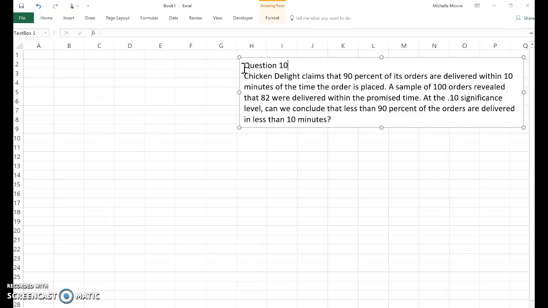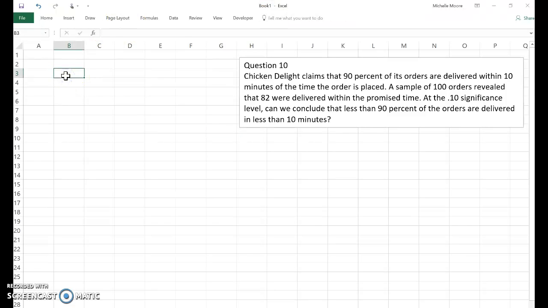Now if we take a look at this problem, you'll discover it's a little different than some of the others we've covered. It doesn't have a mean or a standard deviation mentioned in here. What we see is that we have percents, or fractions, right? A sample of 100 orders revealed that 82 were delivered in the promised time. Because we have fractions and percents, we are dealing with a proportion type problem. So we have to think just a little bit differently about that. We have some variables we need to put down.